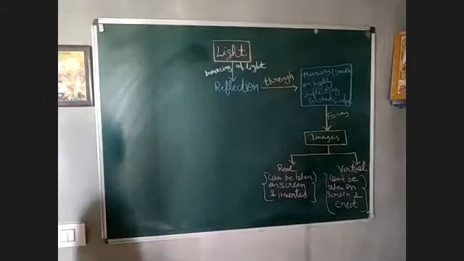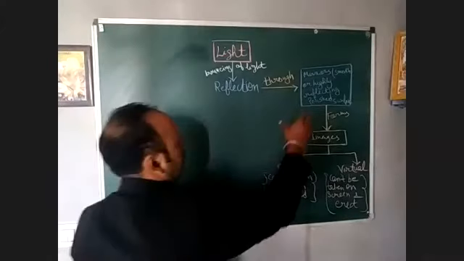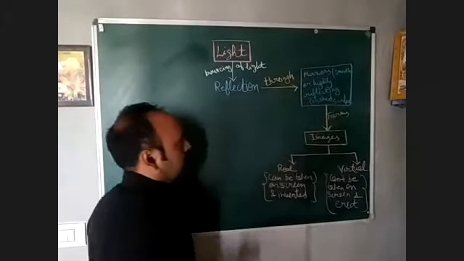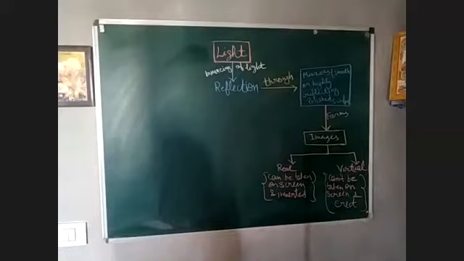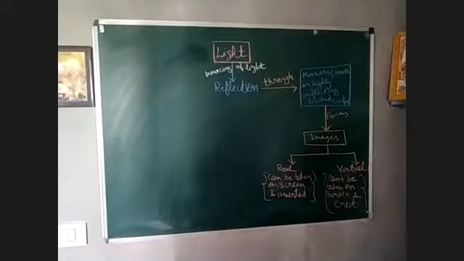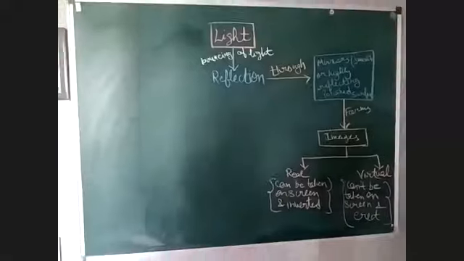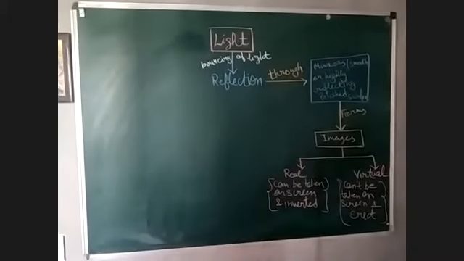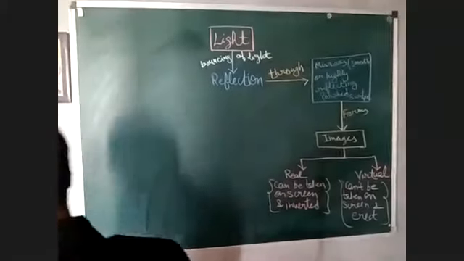Okay. Now on the other side, I told you about mirrors. That is smooth or highly polished. In smooth or highly polished mirrors, the mirrors can be of two types that we are going to discuss now.